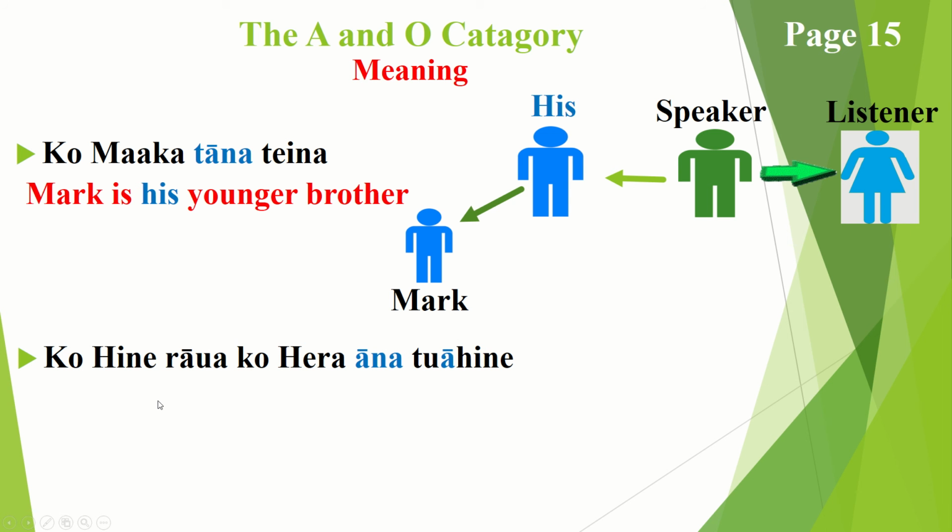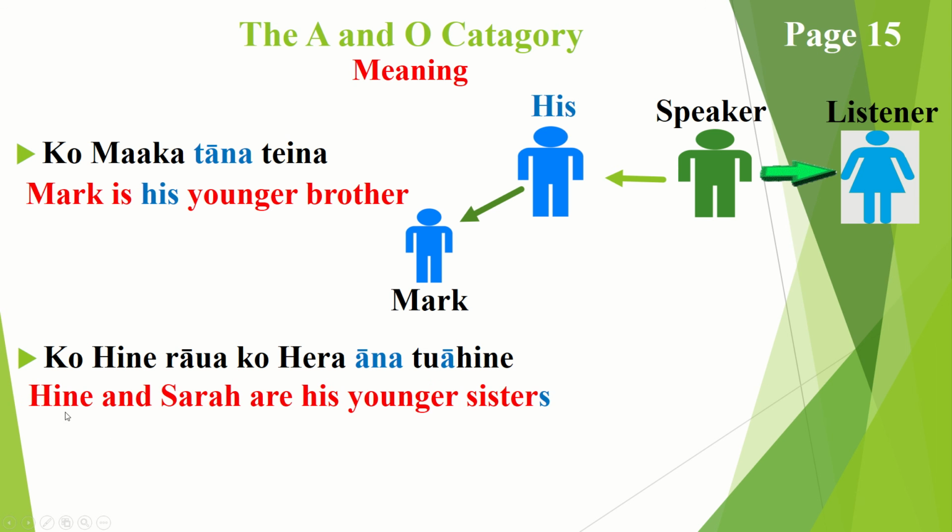Okay, our next example is ko hene rawa ko hera ana tuahine. So there's a difference in the sound how we say these for plural as well. Ana tuahine as opposed to tuahine, which means singular, which means Hene and Sarah are his younger sisters.